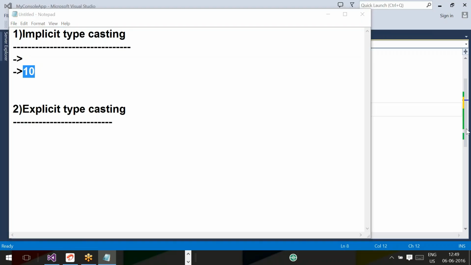By default, the numerical data type in C#.NET is int. Very good, excellent catching. By default, in C#.NET, numerical data type is what? Int. Okay.